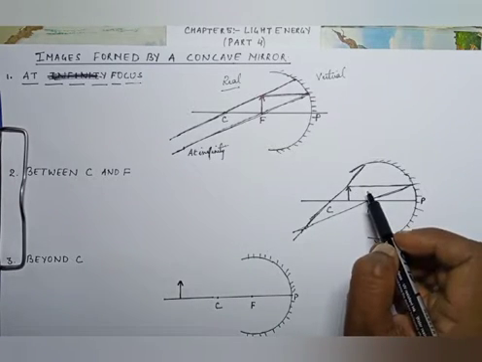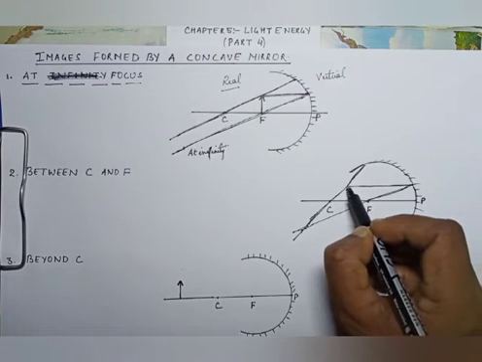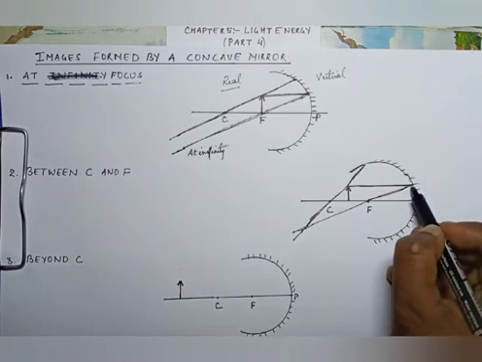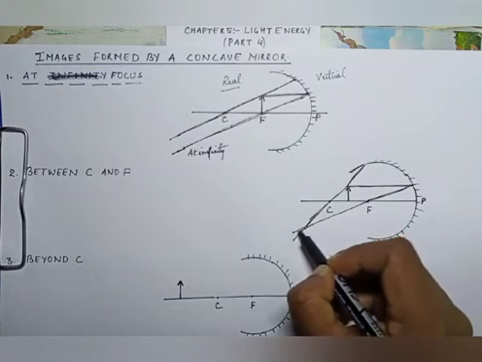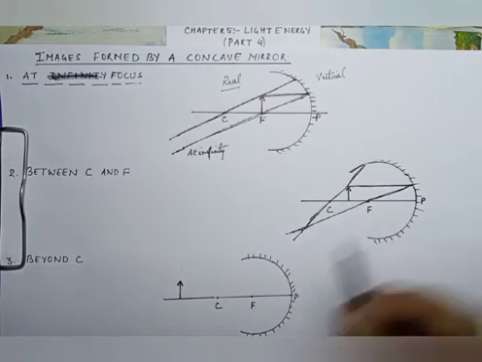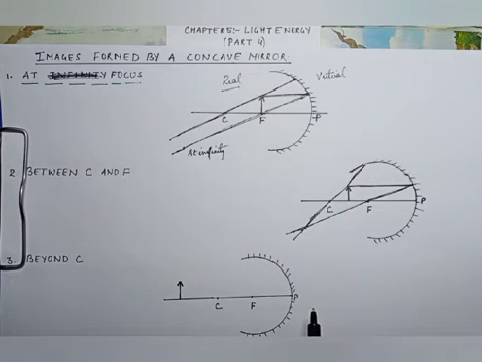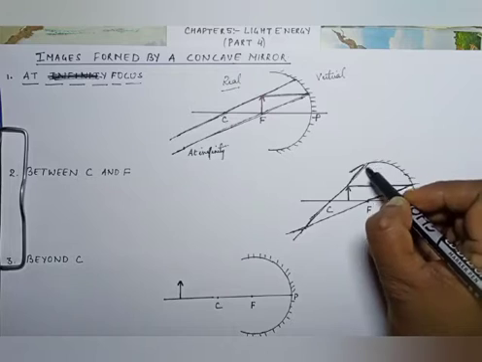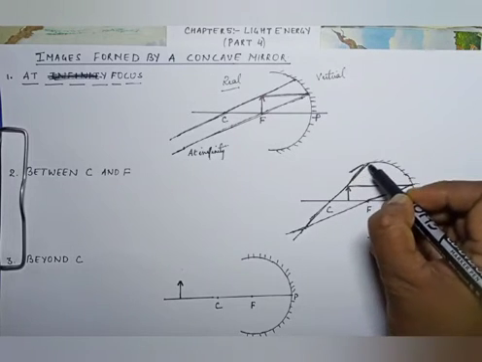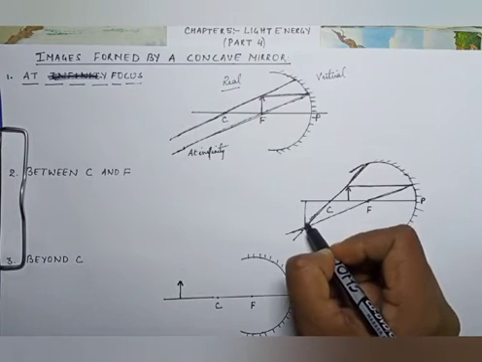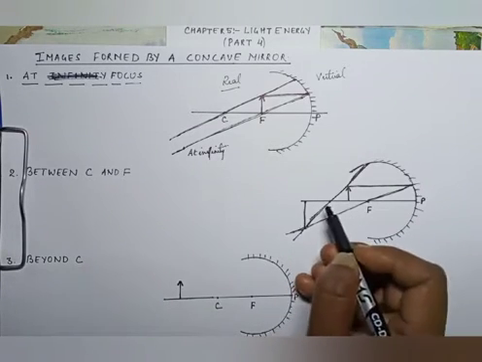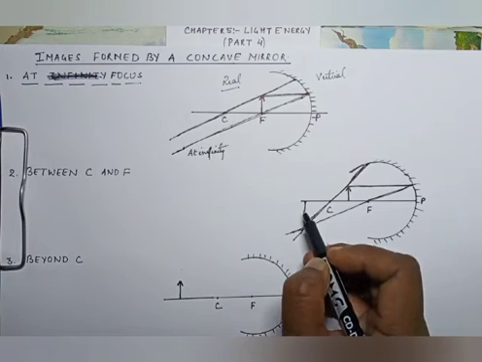So according to the first rule, if a ray of light is parallel to principal axis, after striking the mirror, it will pass through focus. Now the second ray is going to pass through center of curvature, and if we extend the line, it is going to strike the mirror. So you can see that the image is going to form beyond C. C से पहले बनेगी, beyond C.